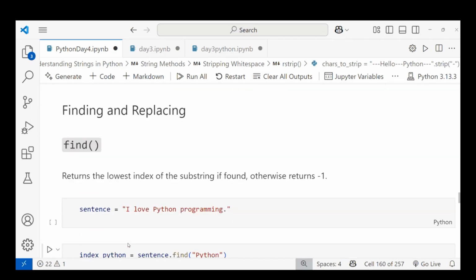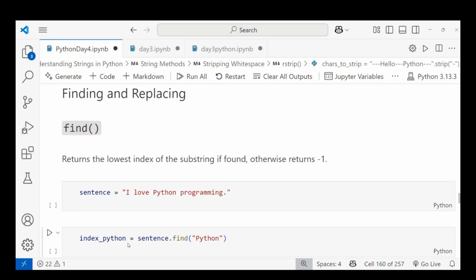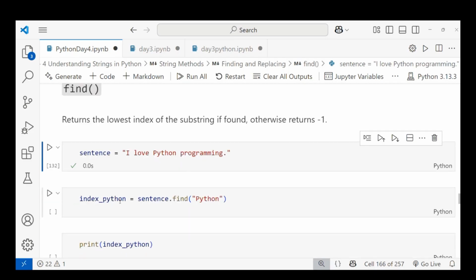And the final thing is finding and replacing. Find is used to return the lowest index of your substring if it is found, otherwise it returns -1. If I take the sentence "I love Python programming", this is a sentence. I'm checking with the index, and I'm checking for the word Python.